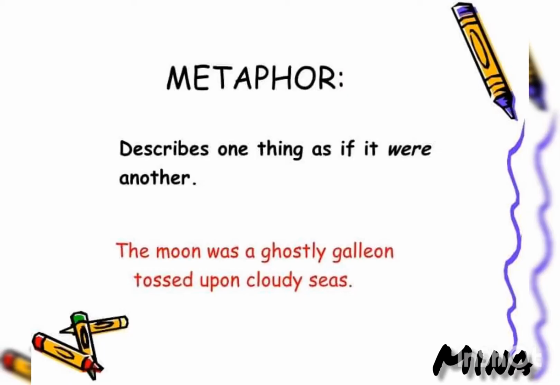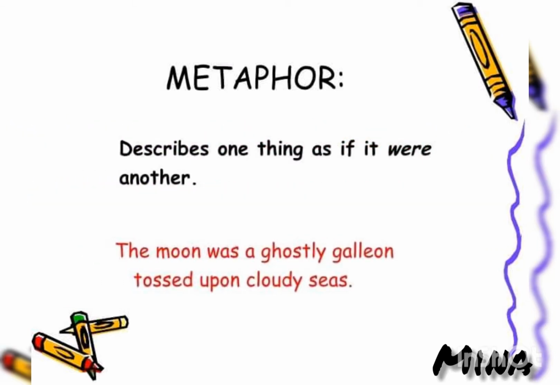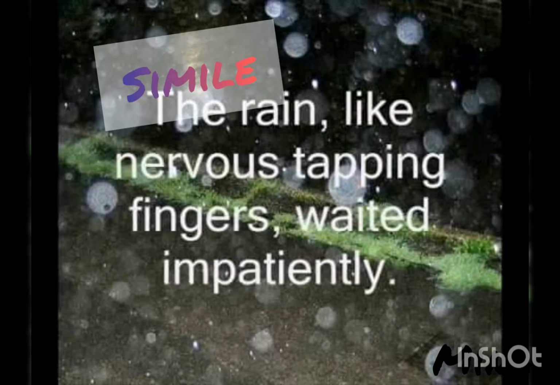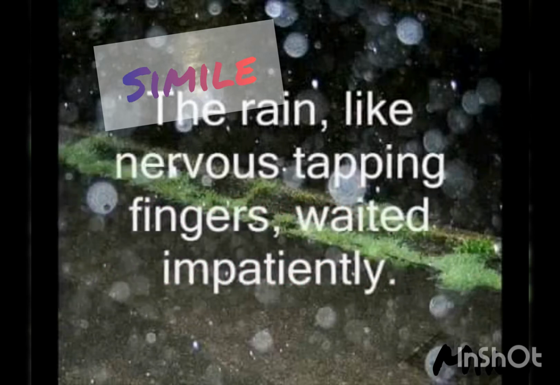Another element is a metaphor. It's when comparing two things without using like or as. For example, she is an animal when she eats. However, the element called simile, it is when comparing two things and we use the words like or as. For example, she eats like an animal.